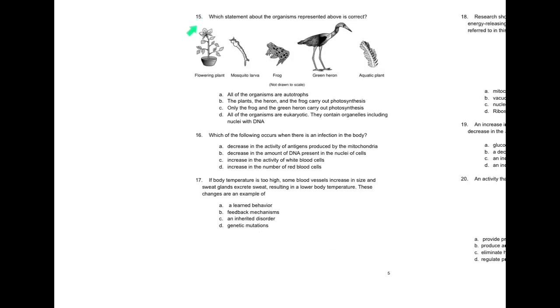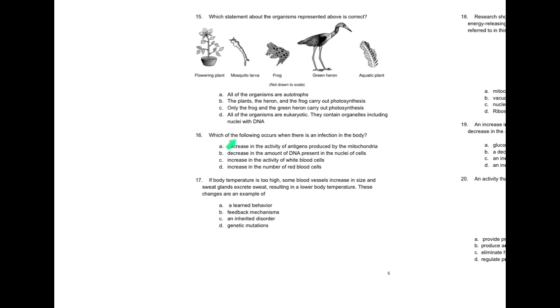Page 5, question 15. Which statement about the organisms represented below is correct? Flowering plant, mosquito larva, frog, green heron, aquatic plant, not drawn to scale. A. All of the organisms are autotrophs. B. The plant, the heron, and the frog carry out photosynthesis. C. Only the frog and the green heron carry out photosynthesis. D. All of the organisms are eukaryotic. They contain organelles, including nuclei, with DNA.